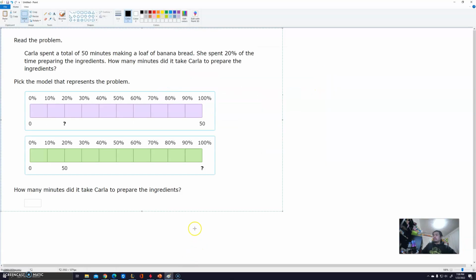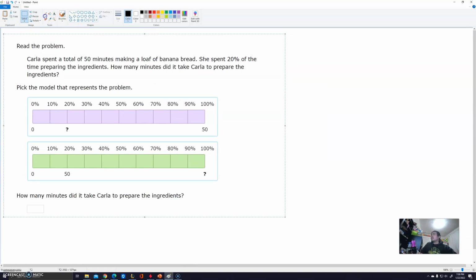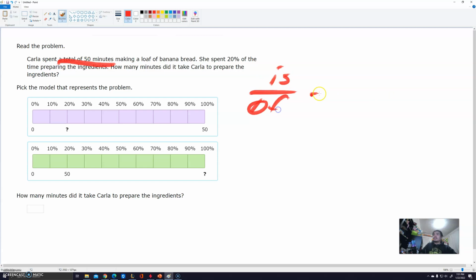Okay. So I'm gonna highlight important information here. Bear with the overall tools I'm using. We're going to do the best as we can, okay? So here it says a total of 50 minutes. If you guys remember, a percent is a number that's out of 100. I usually use this as a little reference on the side, okay?